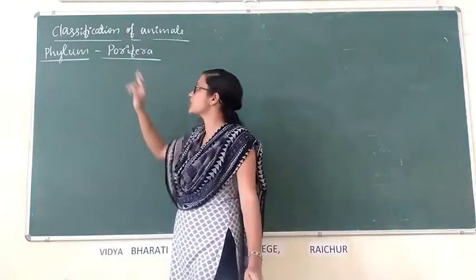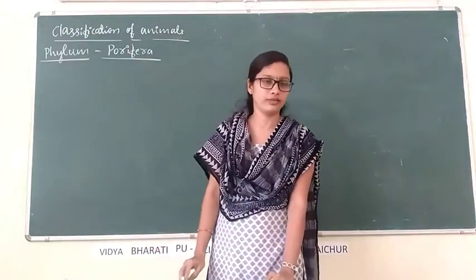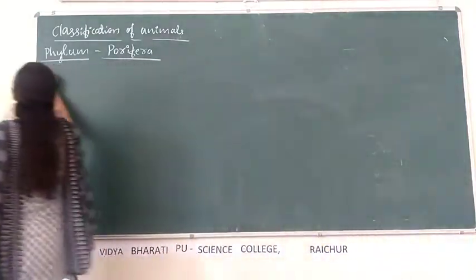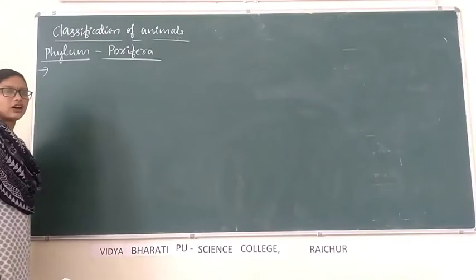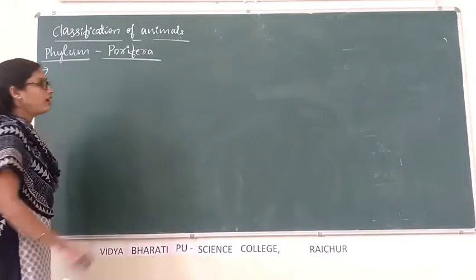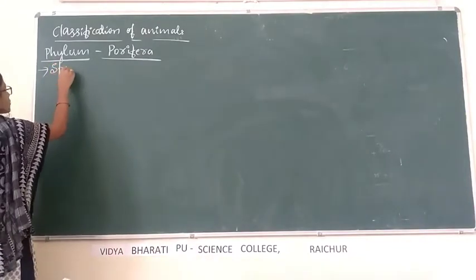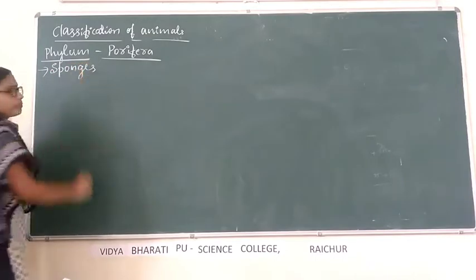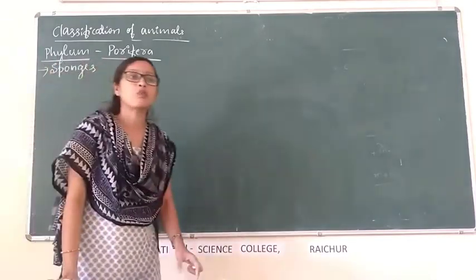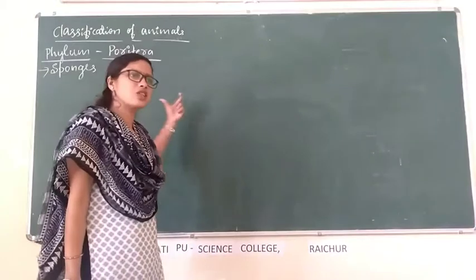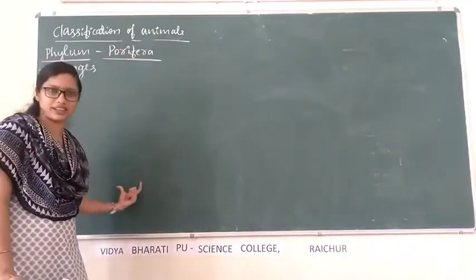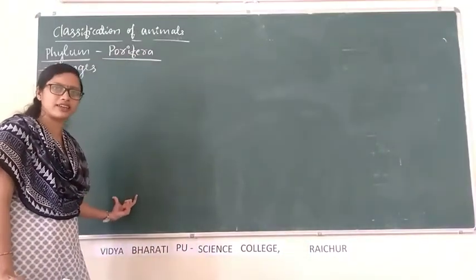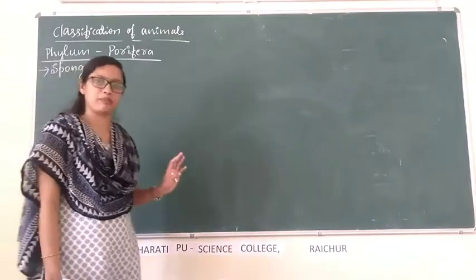In that, first one is phylum Porifera. The members of phylum Porifera are commonly called sponges. Here we are going to study a few characteristic features, about 8 to 10 characters, then 2 to 3 examples.